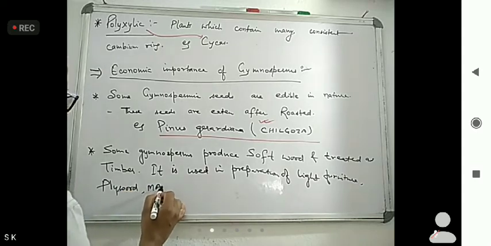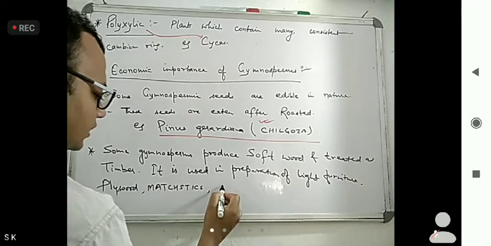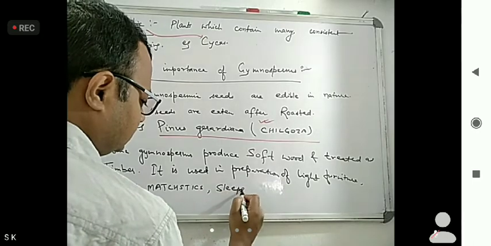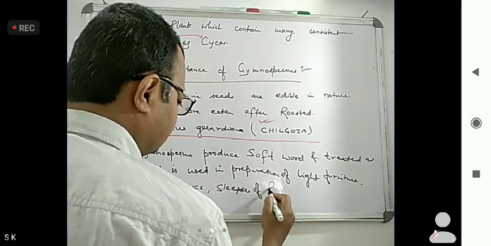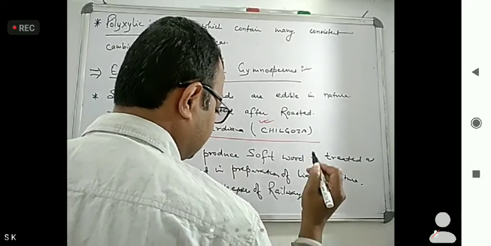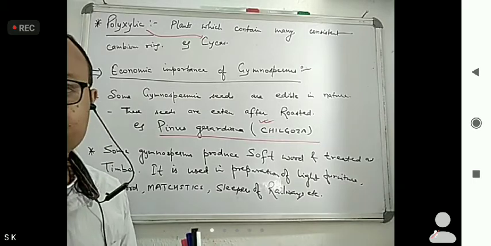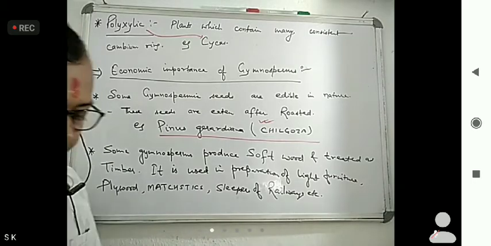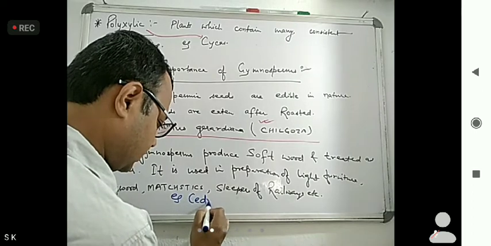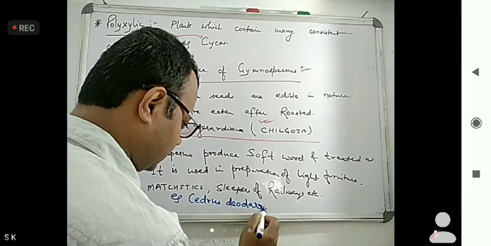This you have to remember: matchsticks, sleepers of railways, etc. Here mostly Cedrus deodara.